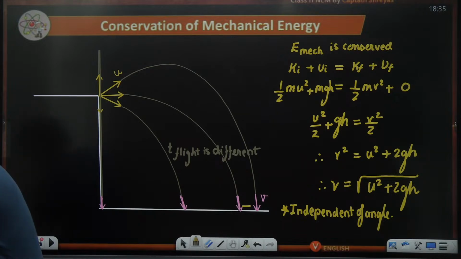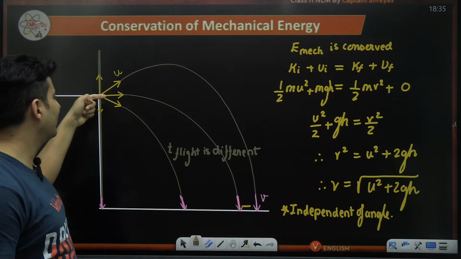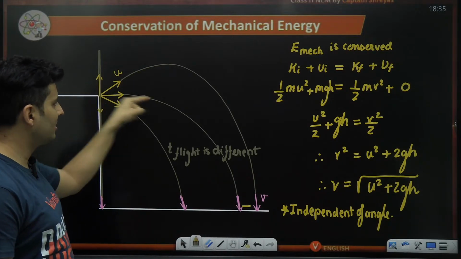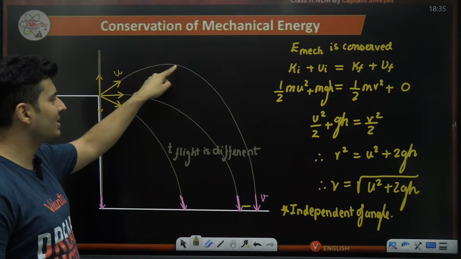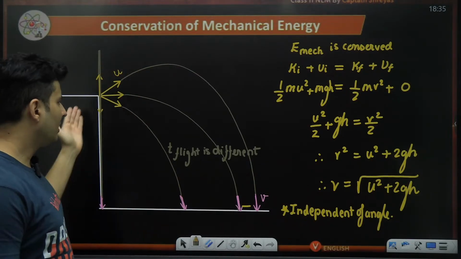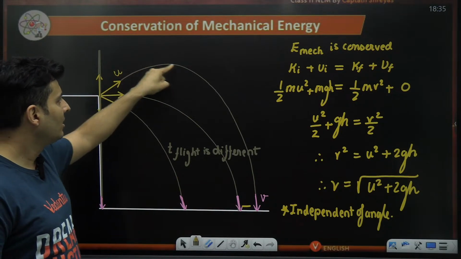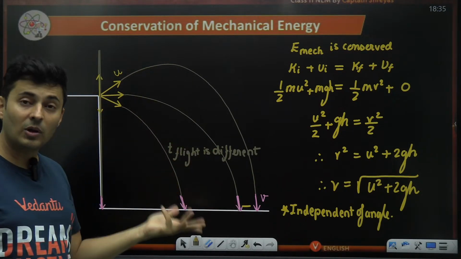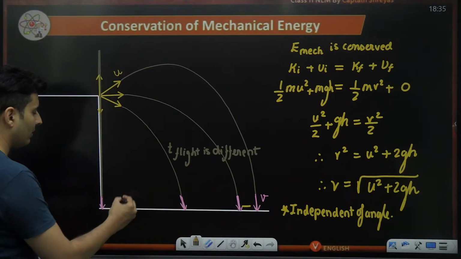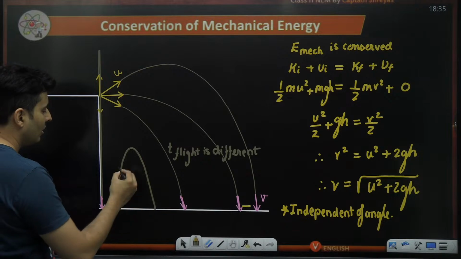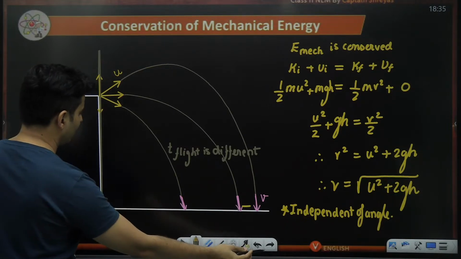Excellent. All right. The time of ascent will also be different. Some of them will not even go up, it's just coming down. Only this one is going up for some time. The time of ascent and time of descent will also be different. It's going up only for this much time, but it is coming down for a longer time, so that will also not be equal. The time of ascent and descent are equal only when you throw it from the ground and it comes back to the ground. Not when you start from here and then measure from here, then coming down is different.